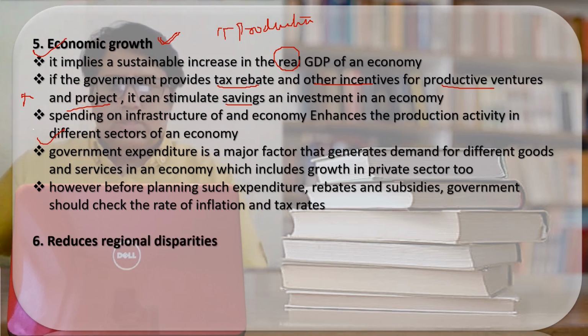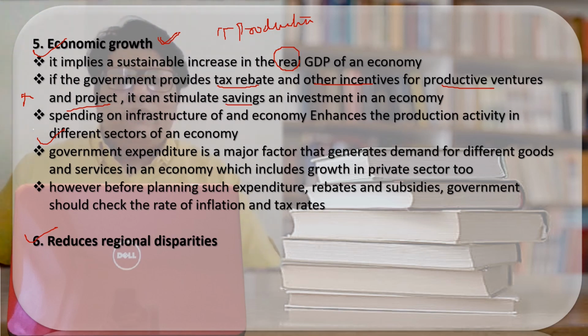The next is reducing regional disparities. When I say regional disparities, it means that every part of the country should develop at the same time. In our country, there are wide regional disparities. It means that some part of the country is economically sound and some part of the country is not economically sound.